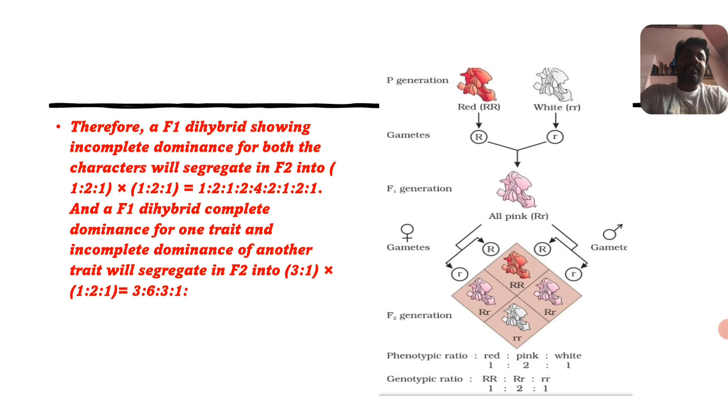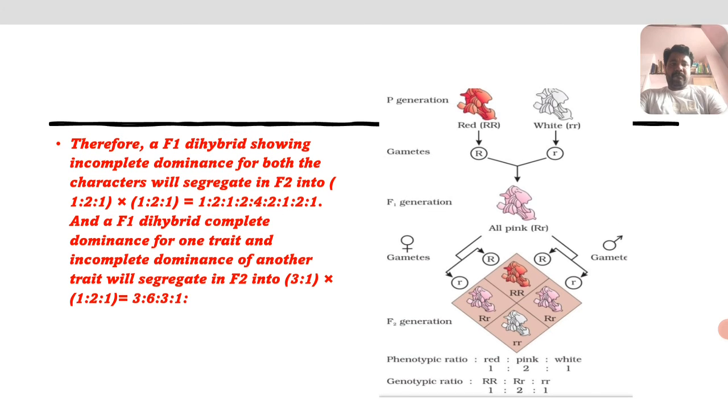In that, the first example is incomplete dominance. In tomorrow's class I will continue with codominance, how it takes place by allelic gene interaction. Thank you.